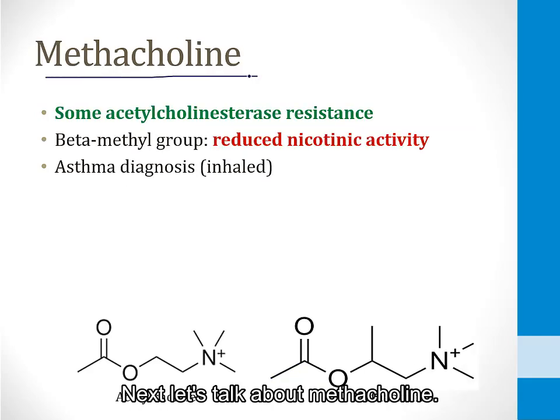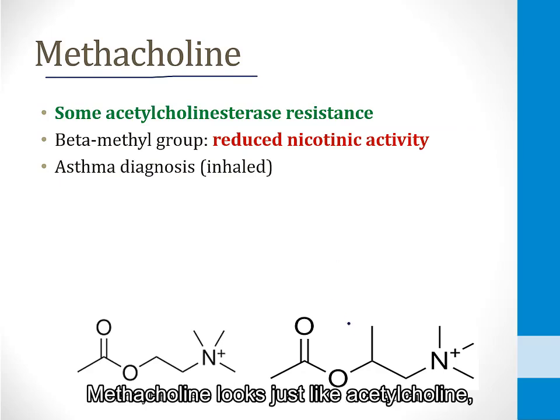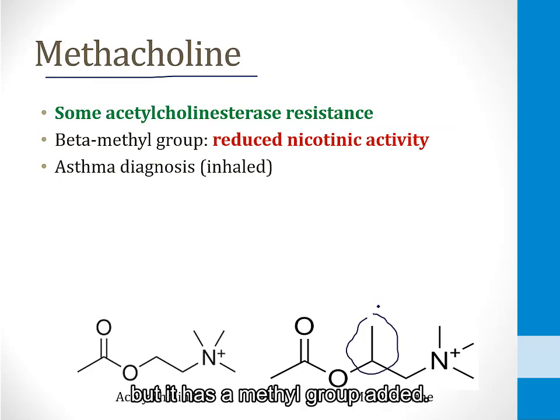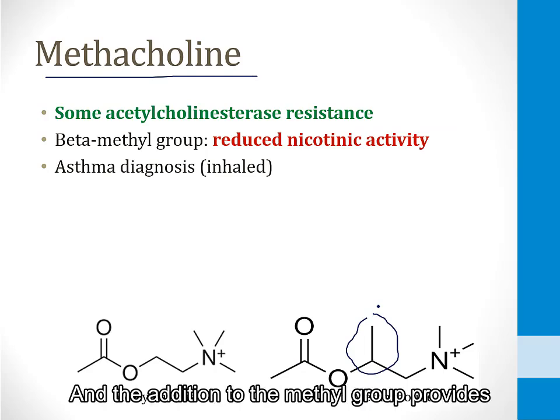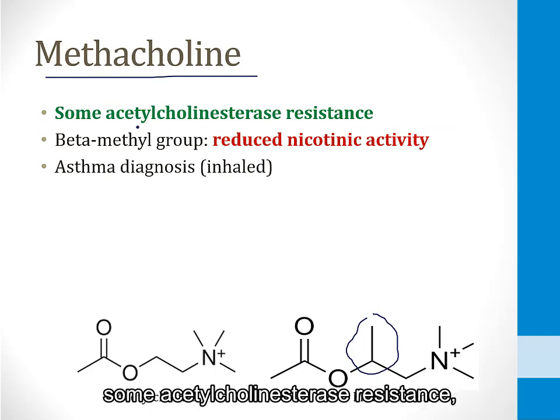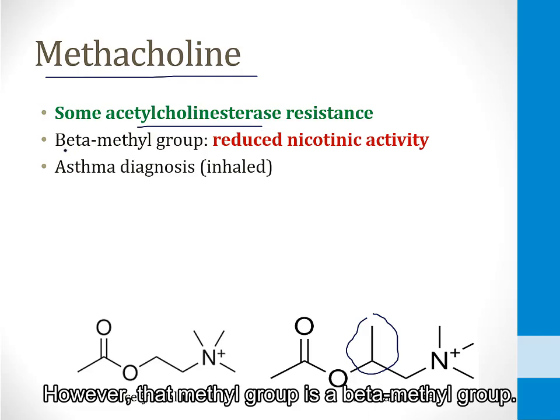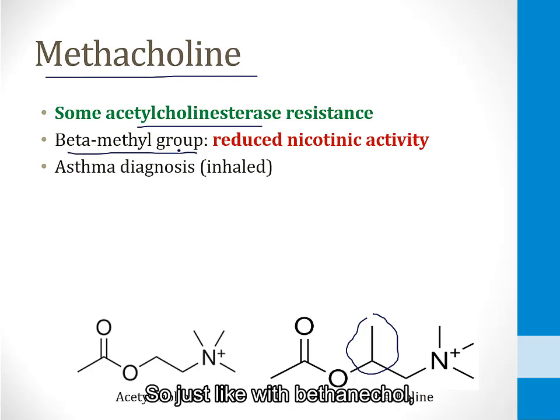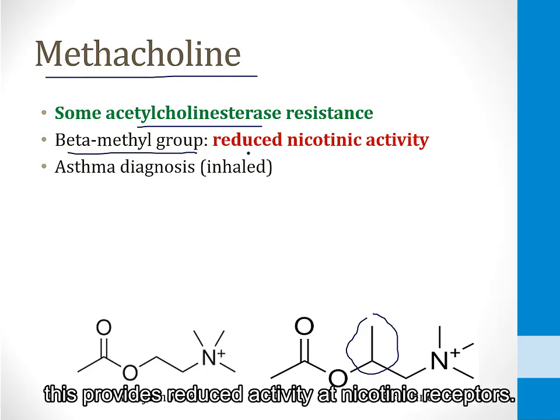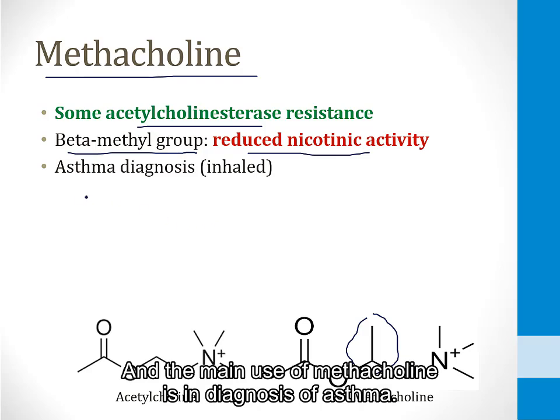Next, let's talk about methacholine. Methacholine looks just like acetylcholine, but it has a methyl group added. That's why it's called methacholine. And the addition of the methyl group provides some acetylcholinesterase resistance, but not as much as the other drugs that have an NH2 group. However, that methyl group is a beta-methyl group, so just like with bethanechol, this provides reduced activity at nicotinic receptors.